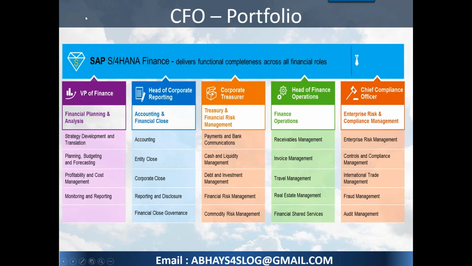The whole point of S4HANA started with asking why we can't bring applications to SFO. That's where Simple Finance came into the picture, to support the 5 major operations of an organization: financial planning and analysis, accounting and financial close, TRM (treasury and risk and financial management), finance operations, and enterprise risk and compliance management.